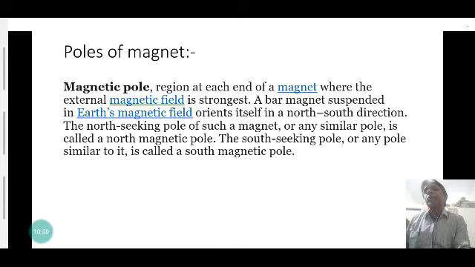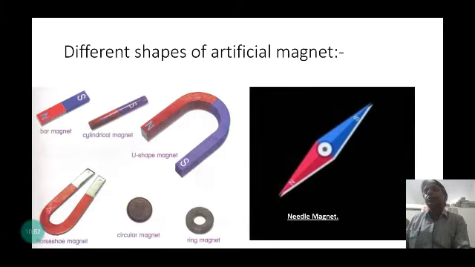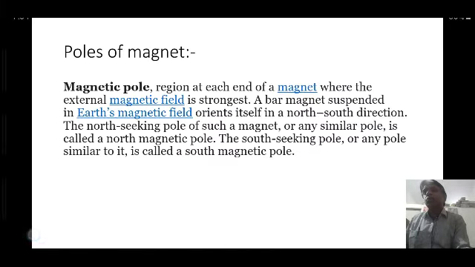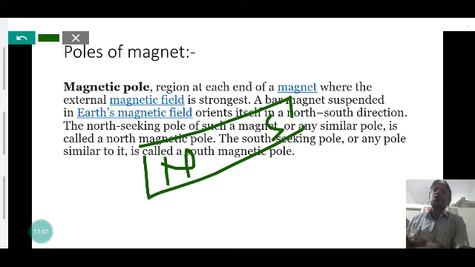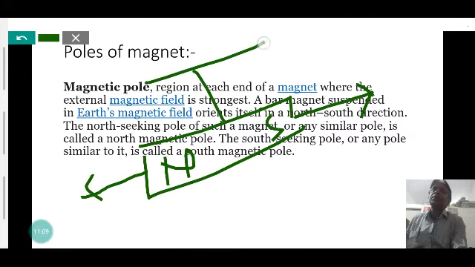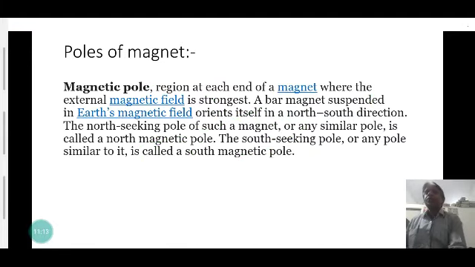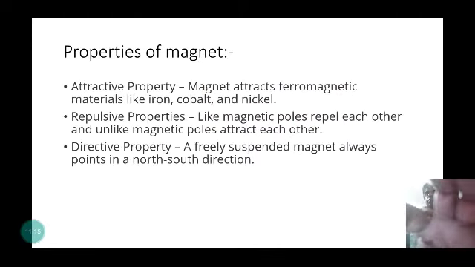So a magnet has two poles, the North Pole and the South Pole. When suspended in air by a thread, it is always directed toward the north and south of the Earth. Now, in the next slide, we will discuss the properties of a magnet.